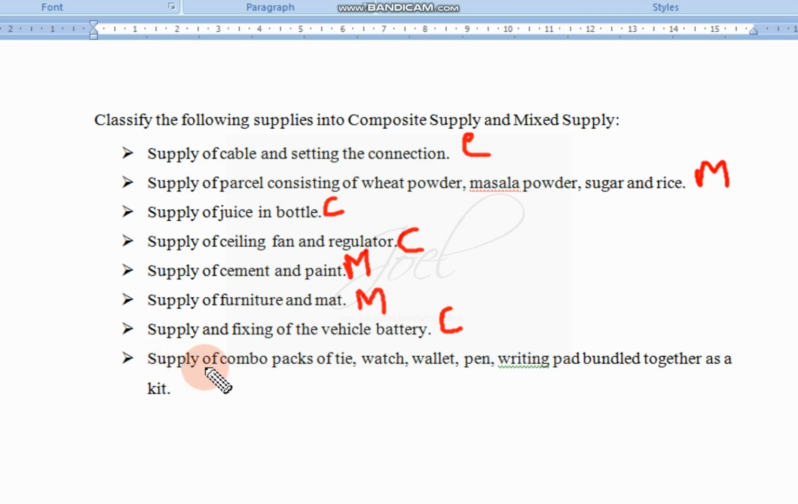Next comes supply of a combo pack of tie and watch. See, different items are there. They are bundled together in the kit, but separately also they can be sold. So it is mixed supply. In this way we have to differentiate the products into mixed supply and composite supply.